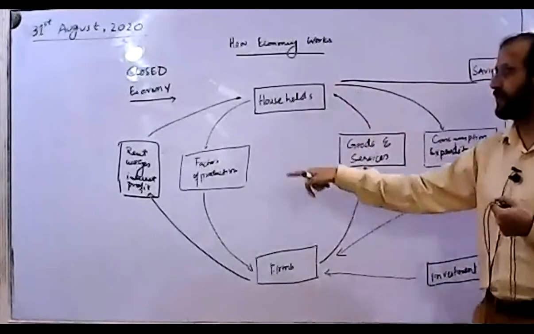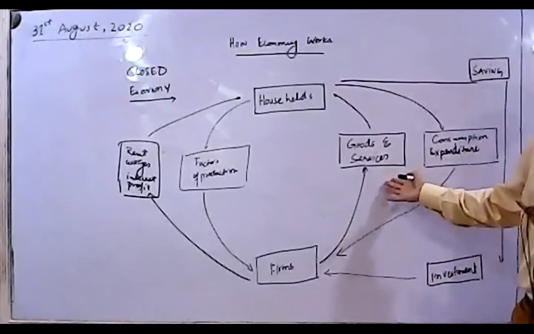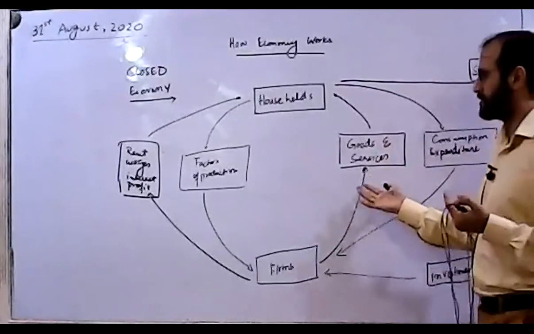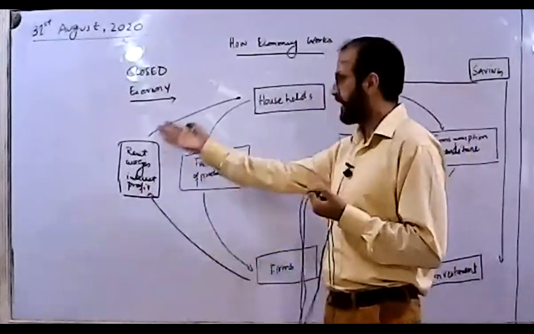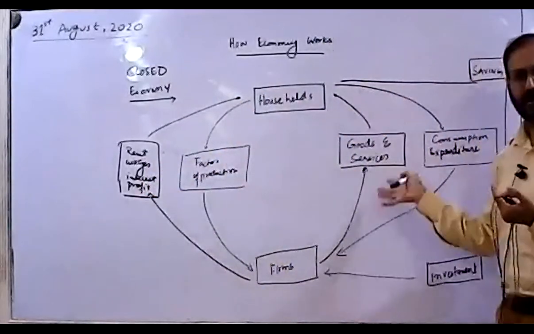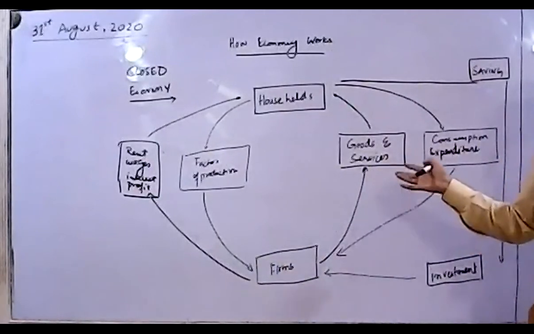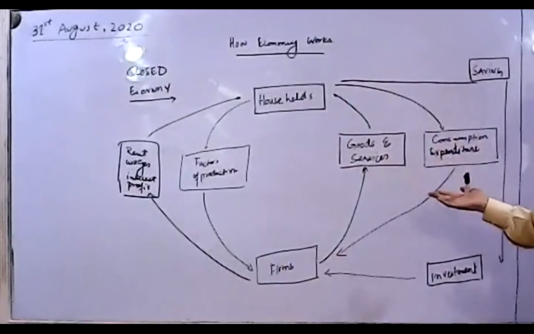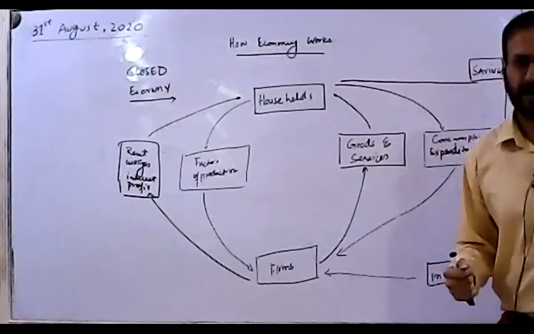And this is how in the closed economy, you can see the level of goods and services will increase. When they are going to increase, it's going to increase more rent, wages, interest, and profits. And this is going to increase the level of economic activity. So this closed economy is somewhere when the savings and investments are introduced.